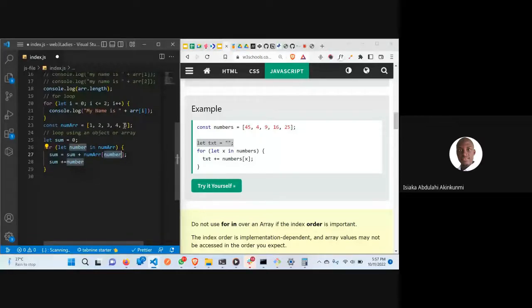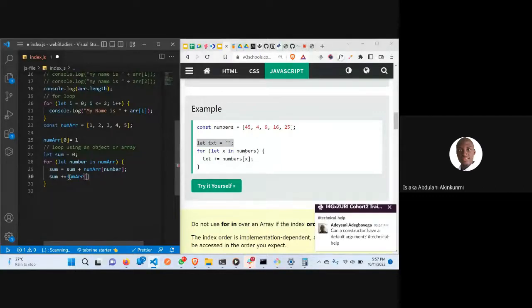But to get a number in an array, we are going to be using their index. To get this one here, it's going to be, let me say, number array. The index of 0 here is equal to this 1. The index of 1 here is equal to this 2. The index of 2 here is equal to this 3. So now we are going to sum it like this, or you are going to use sum plus equals to this number array and number.